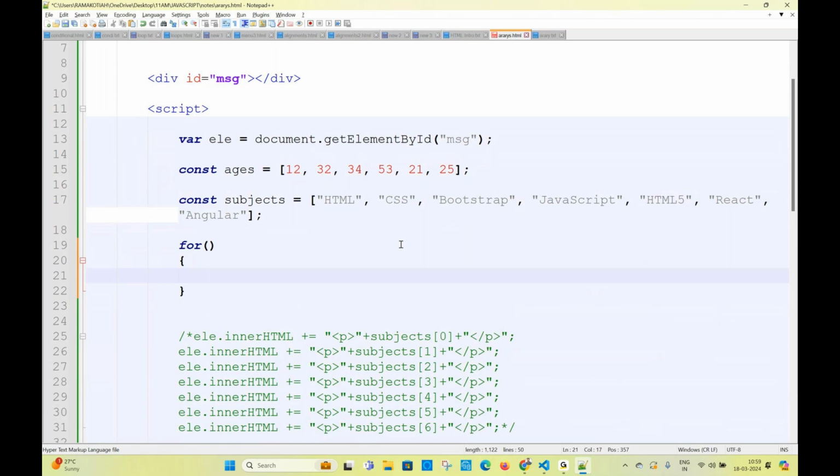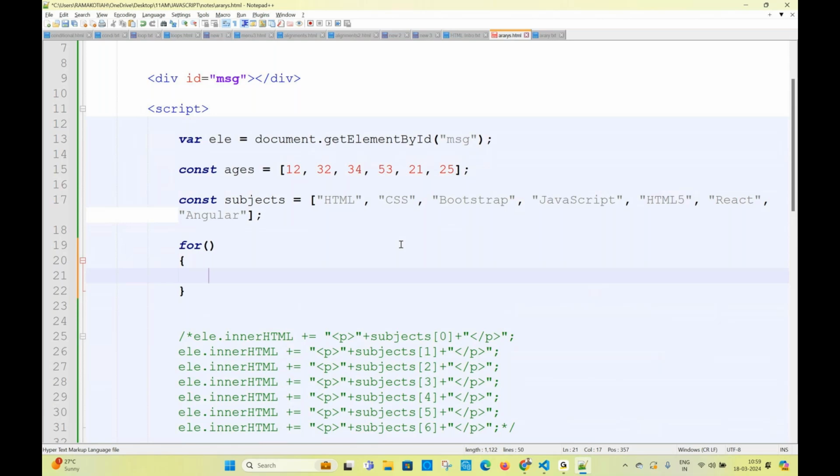Where to start the loop? Yesterday I told you, print 1 to 10 numbers. What is the starting point? 1. What is the ending point? 10. In the same way, by seeing this array, you tell me please, where to start the loop, where to end the loop?